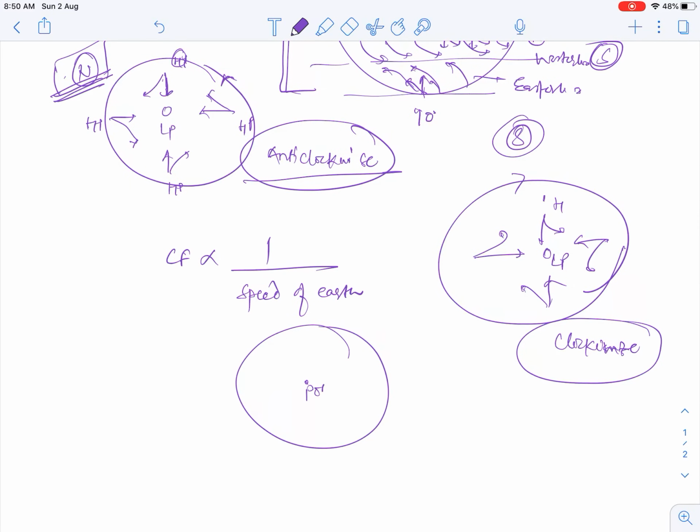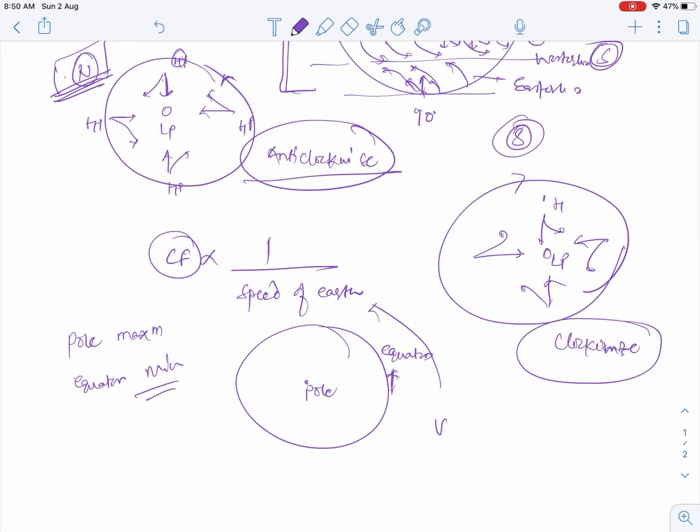If we see, these are poles, this is the equator. At the equator, the rotation speed of the earth will be maximum, and it will be minimum at the pole. So deflection due to Coriolis force will be maximum at the pole and minimum at the equator.